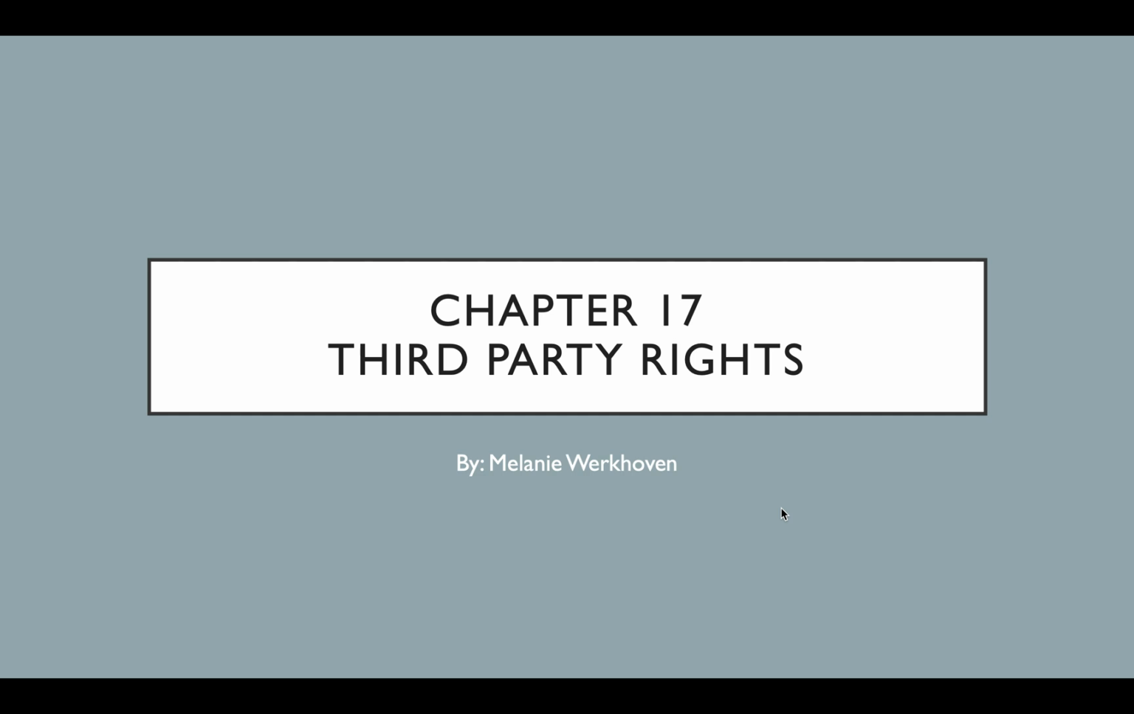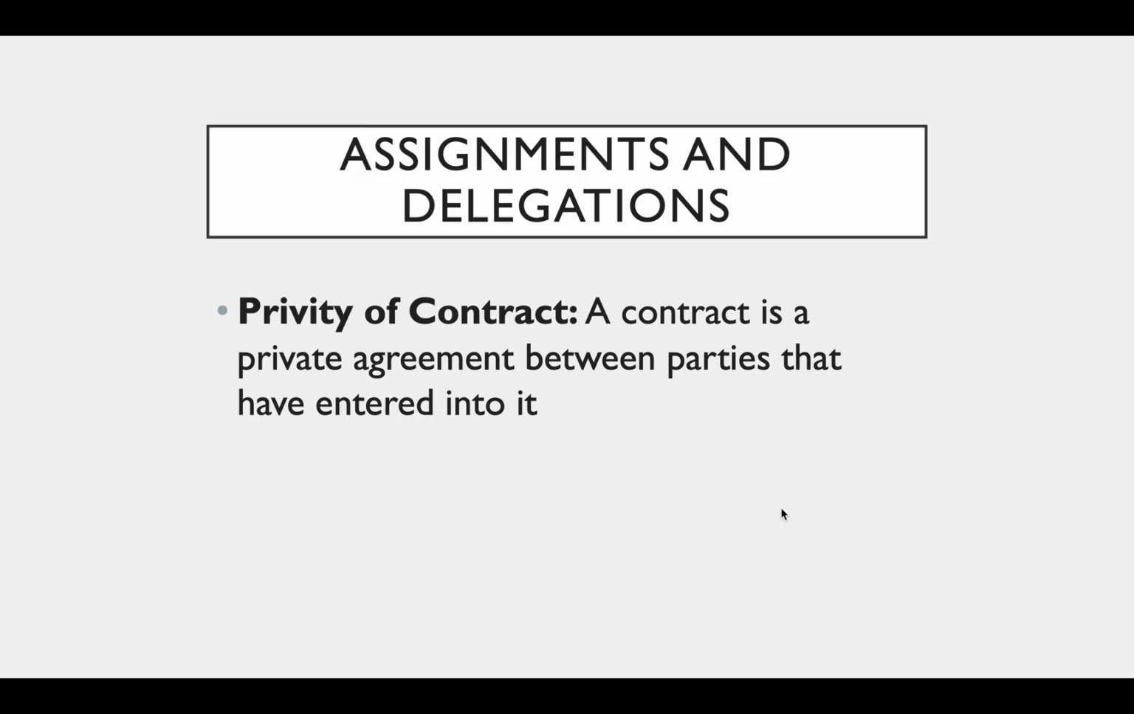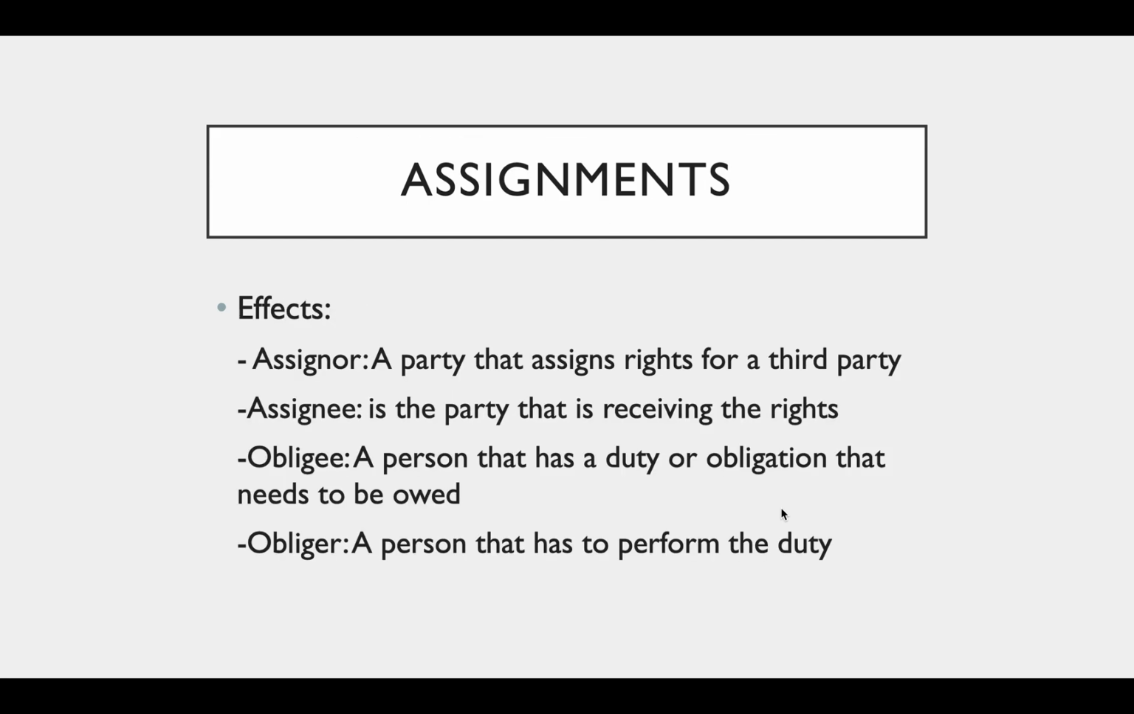Chapter 17, Third-Party Rights. Assignments and delegations is the first part of the chapter. Privity of contract is a contract or a private agreement between parties that have entered into it.